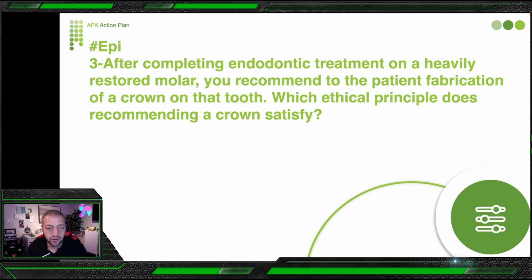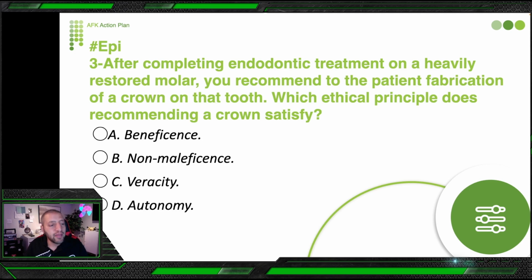So you did something for your patient, which is RCT, on a tooth which is badly broken, and then you told your patient, hey, you know this tooth is badly broken, you should do a crown for this tooth. So which ethical principles did you follow? Beneficence, non-maleficence, veracity, autonomy. So here I'm going to speak only about the correct answer.